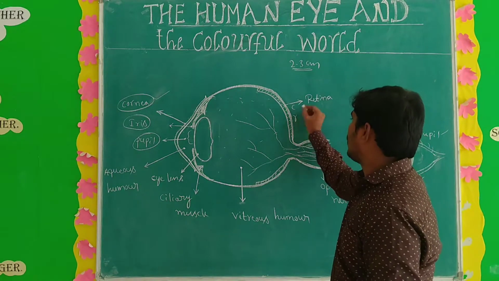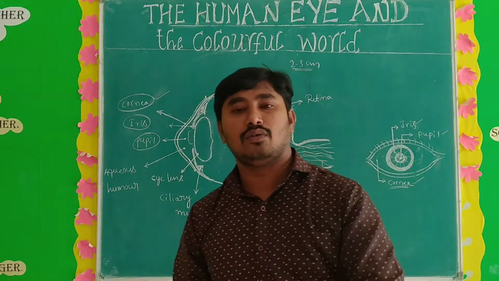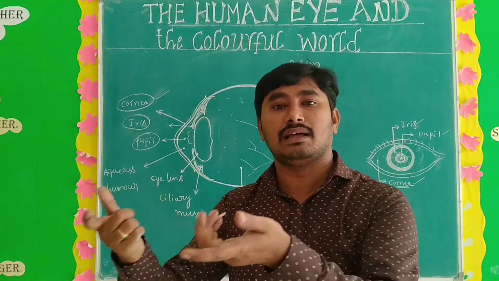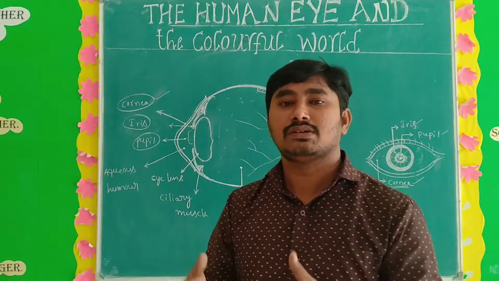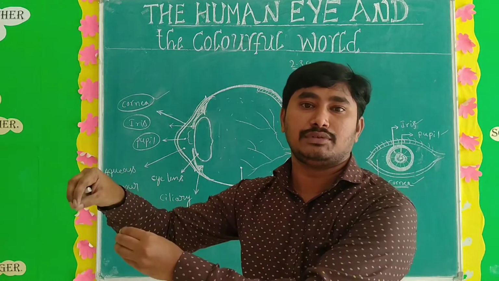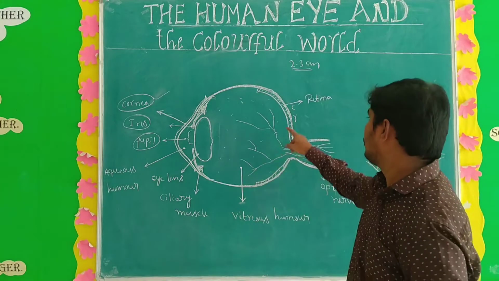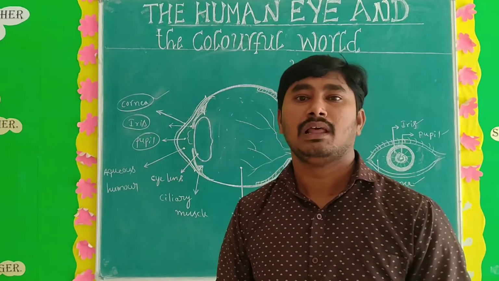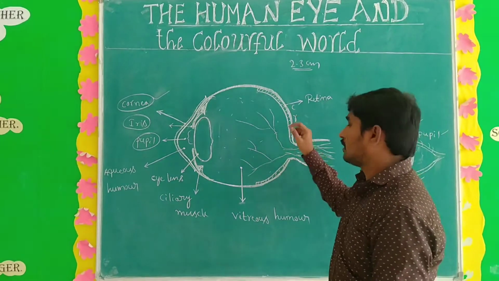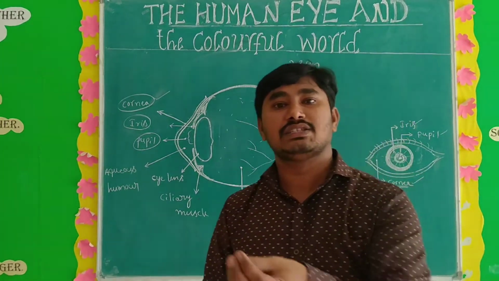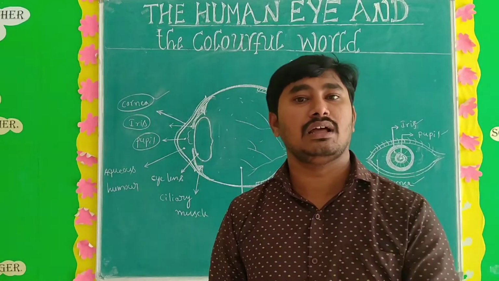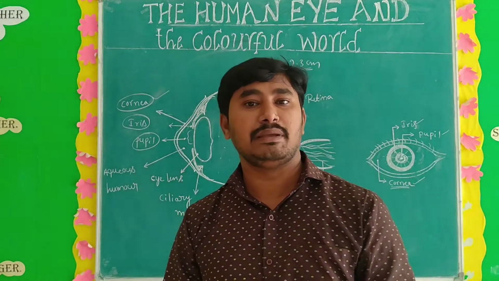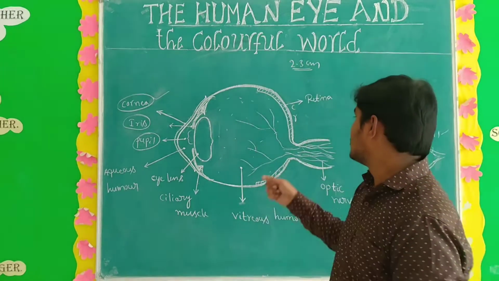First of all, what are the cones? The cones are sensitive to the color of the object. Okay, meaning what is the color of the shirt, the color of the object. Who senses that? By using the cones. Cones sense the color of the object. And the rods are sensitive to the intensity of the light. So these are very important parts on the retina.